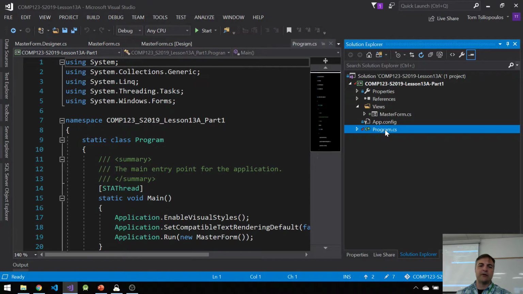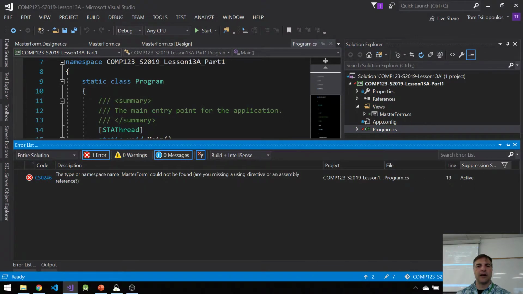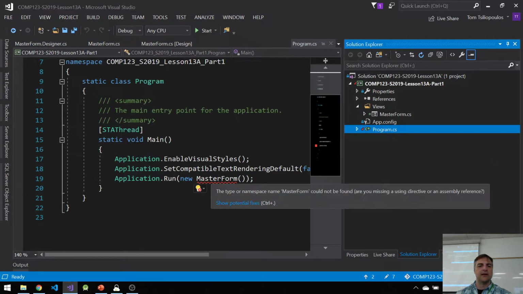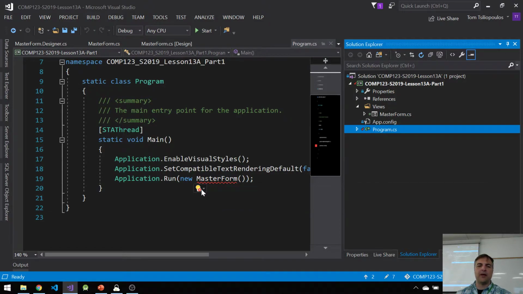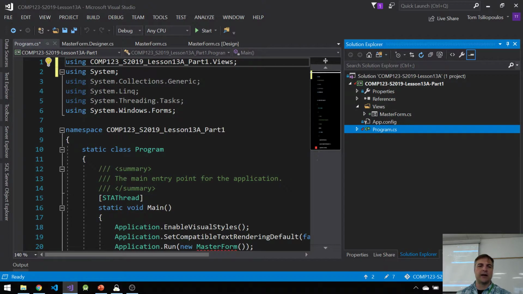But my program does not respond well. I mean, I can run my master form, but it'll look like this. If I click Start, my program will run, and then it'll go, why? Because it doesn't know where MasterForm is. Notice that there's this little light bulb. We'll be doing this multiple times today. The little light bulb that pops up suggests, hey, why don't you add this using statement in here? And I'm going to do that. I'm going to click on this using statement, and it's going to add it at the top of my file for Program, which adds a reference to the Views folder so I can look in there. If I don't have this reference, I can't look in the Views folder and it's not available to me, right?